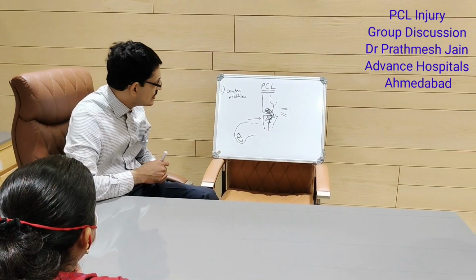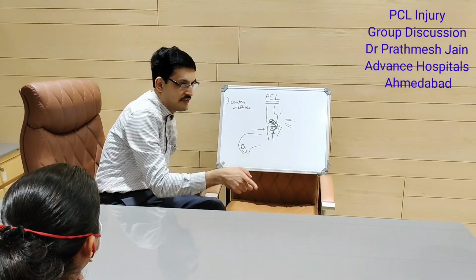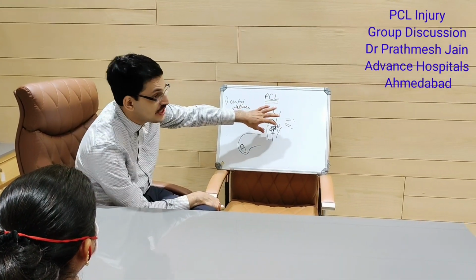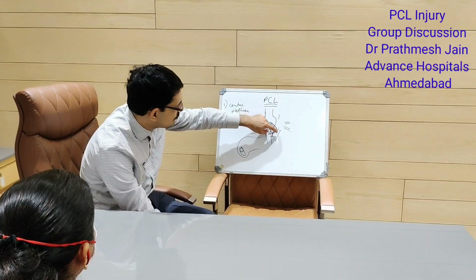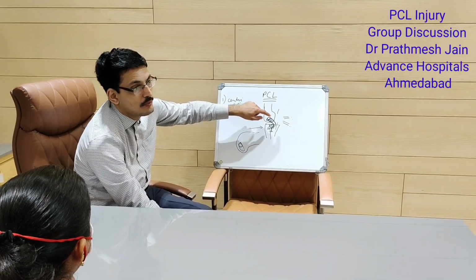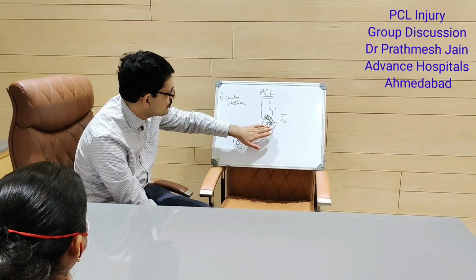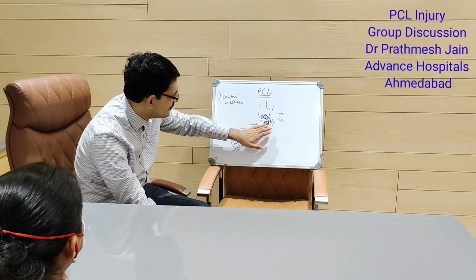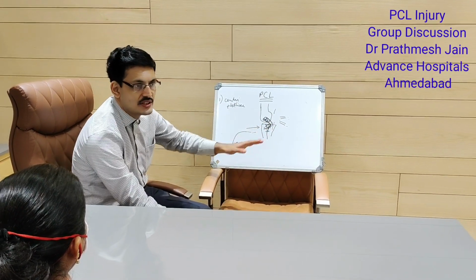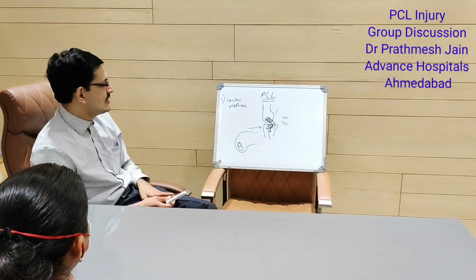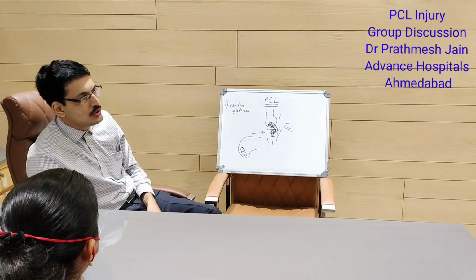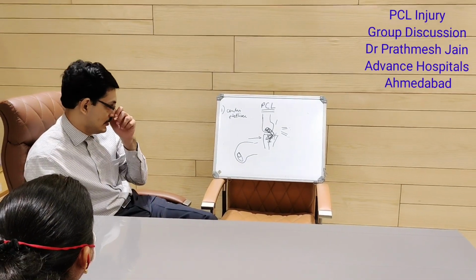And the third thing is, in this particular area, don't use RF, because radio frequency will generate heat. If you generate heat, you can have thrombosis of the popliteal vessels. Right. So never use an RF typically on this aspect, on the external capsule aspect of the tibia. So these are the basic things that you need to look for in PCL surgery.